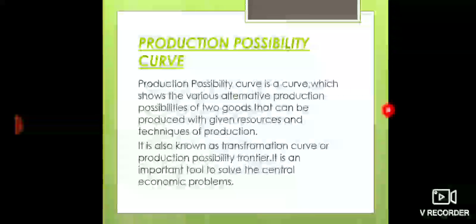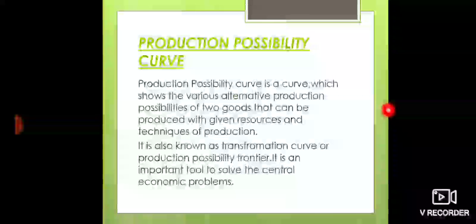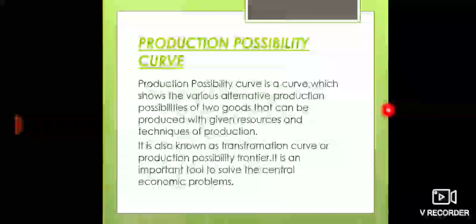Now, our most important topic in the first chapter is the production possibility curve. What is PPC? The production possibility curve is a curve which shows the various alternative production possibilities of two goods that can be produced with given resources and techniques of production. It is also known as the transformation curve or production possibility frontier. It is an important tool to solve the central economic problems, right?